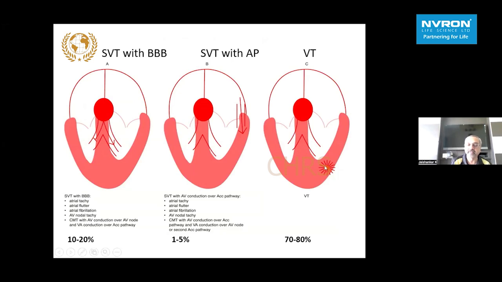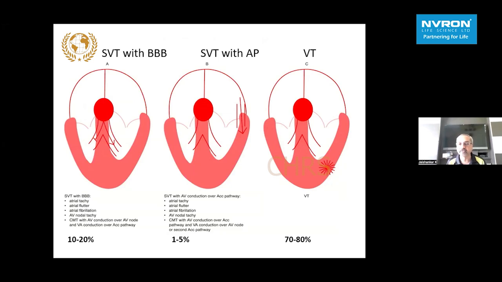When the source is down there in the ventricle, almost 2/3 of cases of broad complex tachycardia is going to be VT. When we were students, we were told that if there is a wide complex tachycardia, and you can't differentiate, treat as VT, you will not be penalized. But that's not true anymore.